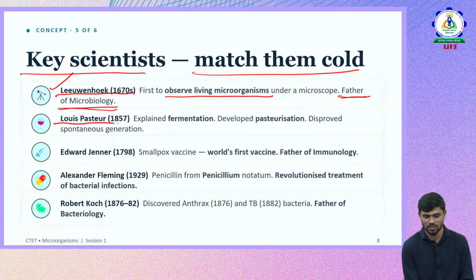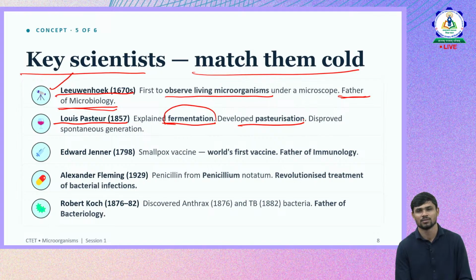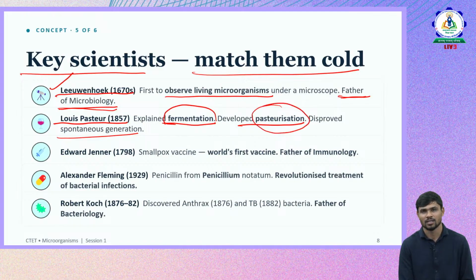Then Louis Pasteur in 1857. He explained fermentation and also developed pasteurization, the boiling of milk and the setting of curd. He also disproved the theory of spontaneous generation. Mostly we will remember Louis Pasteur for his pasteurization technique.